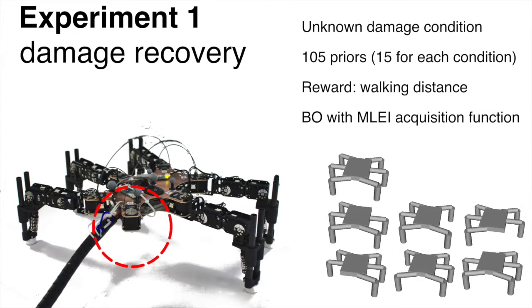We demonstrate our method on a six-legged robot with an unknown damage that has to learn to walk again. The priors are generated beforehand in simulation and are encoded as the mean function of traditional Gaussian processes. We used here 15 priors for each of 6 different conditions plus the intact robot. That is, we can use any of the 105 priors if they are helpful.